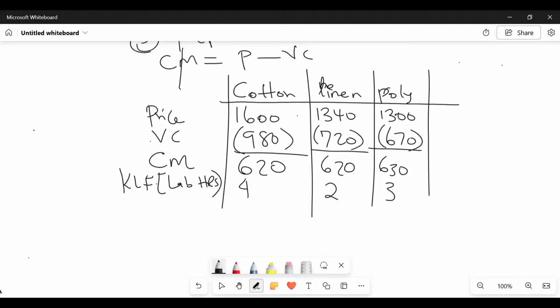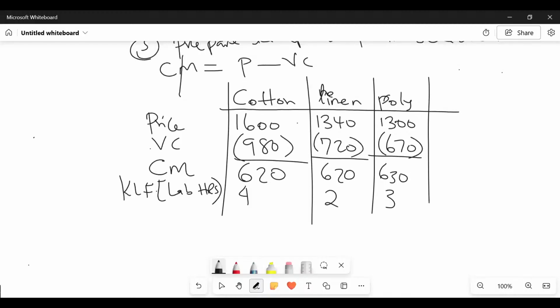Now, ladies and gentlemen, the moment we have been able to get this, then what are we going to do next? Step number 3. The CM over what, somebody? Over the limiting factor, isn't it? Over the CM per limiting factor.